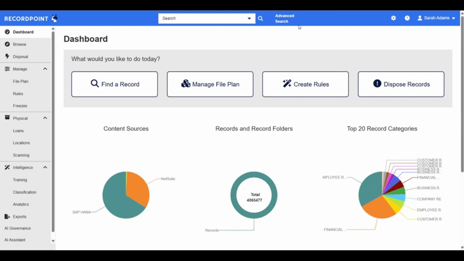So to conclude, RecordPoint gives you a single pane of glass into every single system in your business, and Workday is no different. Now you can set a single rule for employee records that applies across Workday materials, but also SharePoint materials, Exchange materials, and so on.